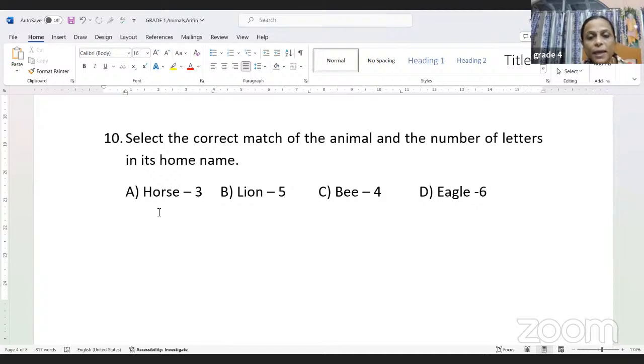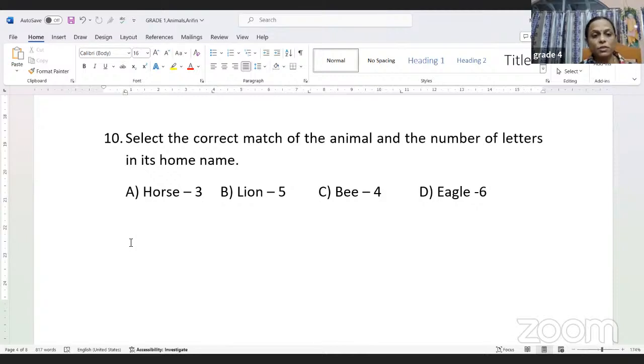Then we have a bee. Bee also lives in a beehive. B-E-E-H-I-V-E. So this is also incorrect. We have to select the correct one. The other one is the eagle. And where do the eagles live? The place the eagles live is known as, just a minute, children, 1 second. Basically, we can say that they make the nest.